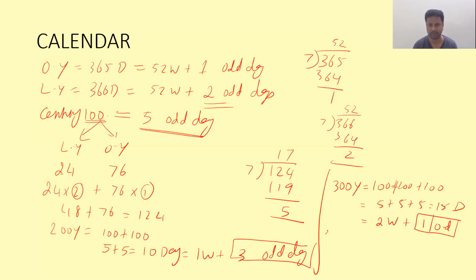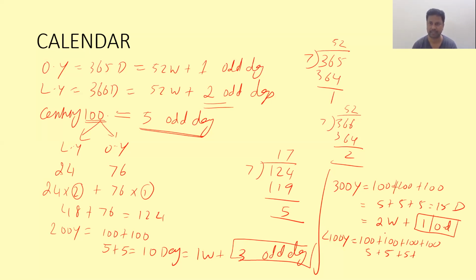Now very very important, 400 years will be having how many odd days? I'm splitting this way: 100 plus 100 plus 100 plus 100. So here 5 odd days, 5 odd days, 5 odd days. But this last century will be having what? Extra 1 day, because 400 itself is a leap year.